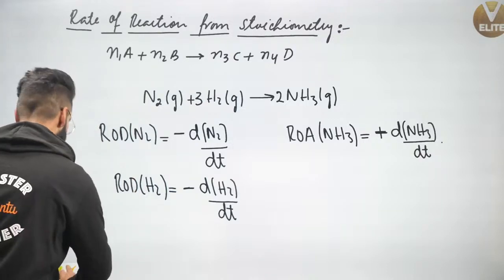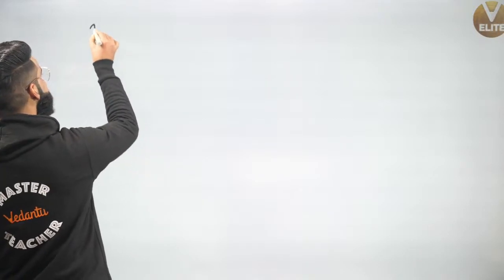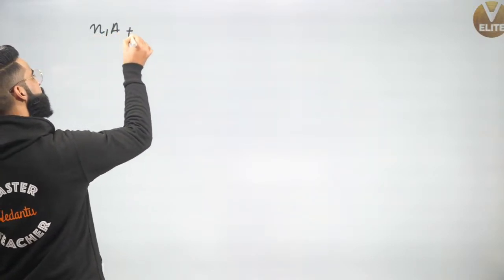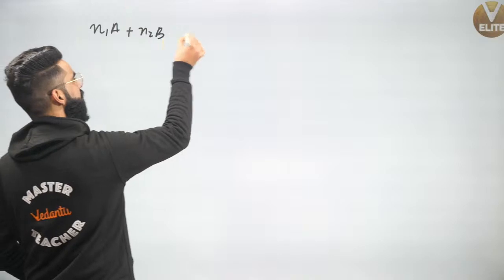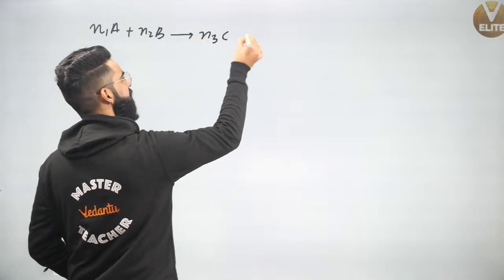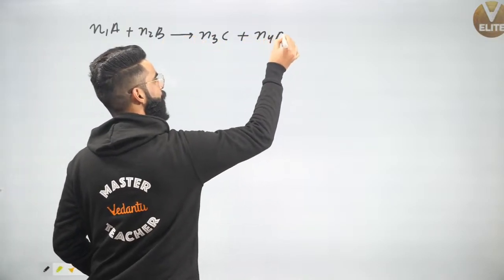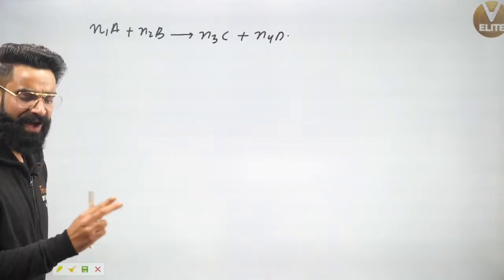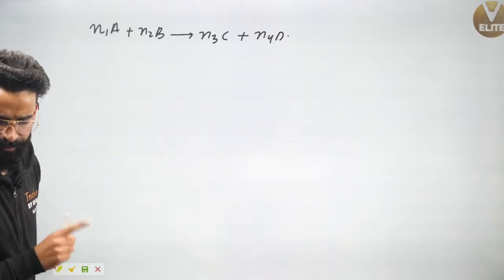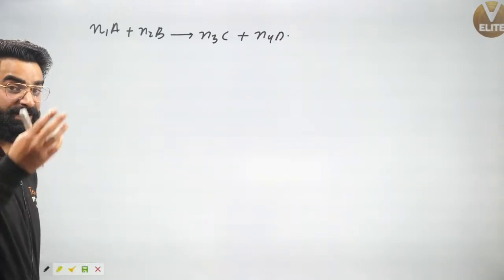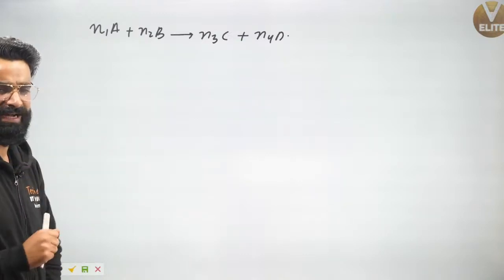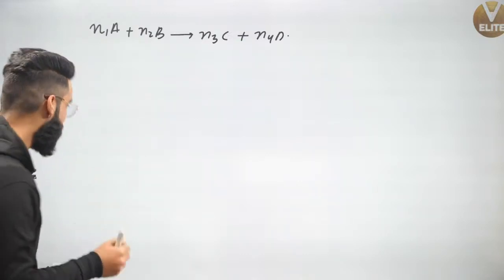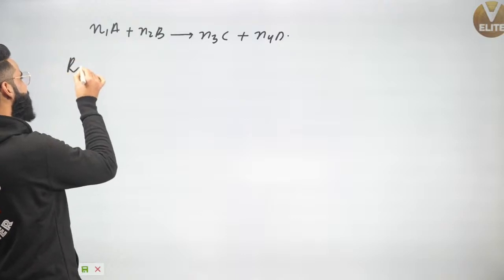Number two. Have a look at what I'll be doing. I'm going to take the same reaction: n1 A plus n2 B gives n3 C plus n4 D. I defined two terminologies: one was rate of disappearance of reactant, one was rate of appearance of product. Now, guys, I'm going to write something called rate of reaction.